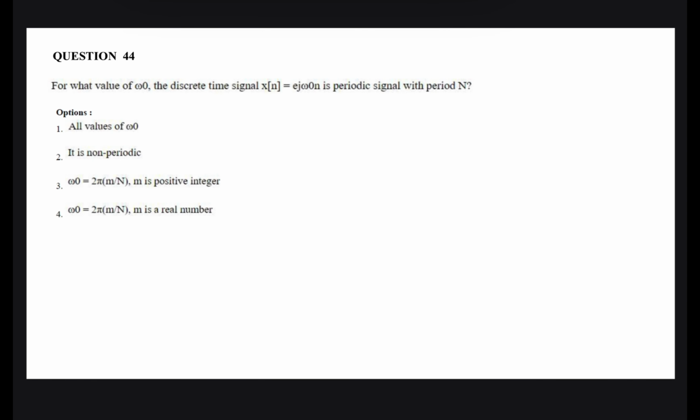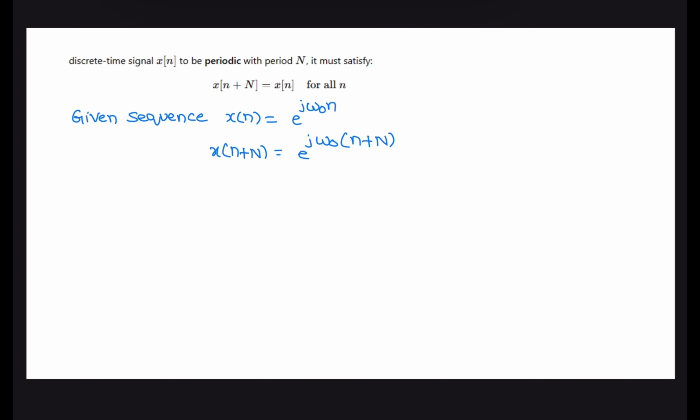Next question. For the value of omega naught, discrete time signal x of n is e power j omega naught n is given. Find the period of the signal. So we know that x of n is e power j omega naught n, and the period of the signal is x of small n plus capital N, the same as x of n. So the condition for periodicity is x of small n plus capital N equals x of n for all values of n. So that is e power j omega naught n into e power j omega naught capital N.